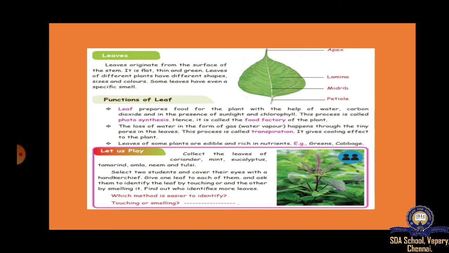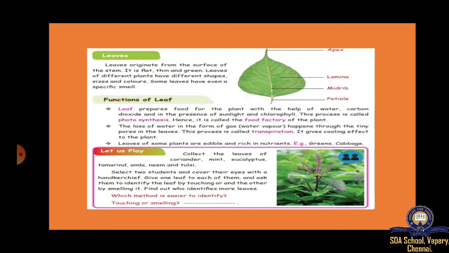chlorophyll. So with the help of water, carbon dioxide, and in the presence of sunlight and chlorophyll. Chlorophyll is nothing but the pigment present in the leaf. That is the reason why leaves are green. Chlorophyll is a green color pigment. It is seen only in the leaves. So it will absorb water, which it is getting from the soil, and carbon dioxide, which it is getting from the air, and sunlight and chlorophyll.